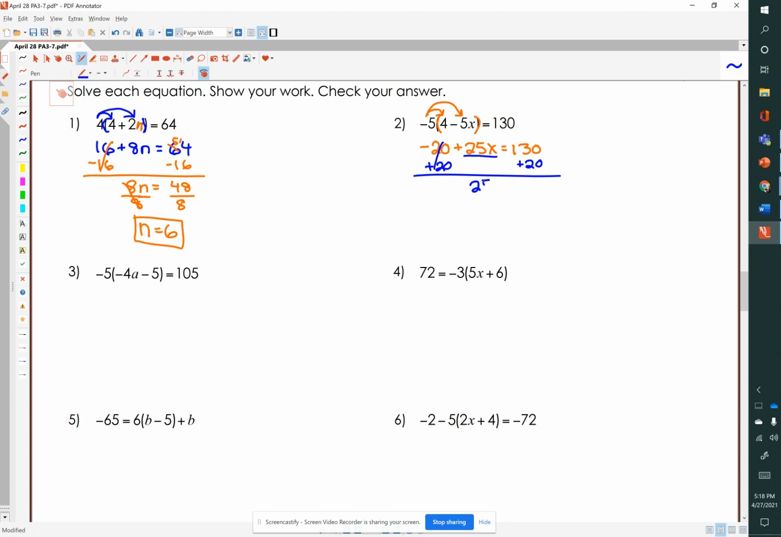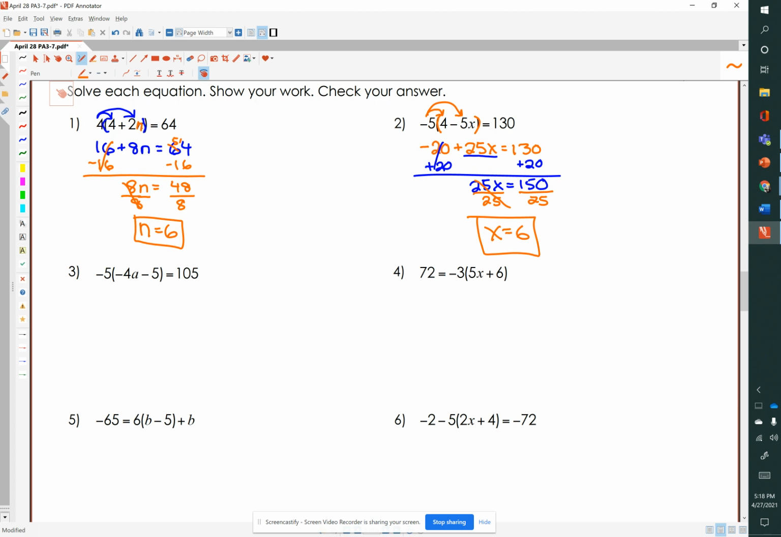And now I have 25x equals 150. So if we divide 25x by 25, and we divide 150 by 25, then we know that x equals 6.